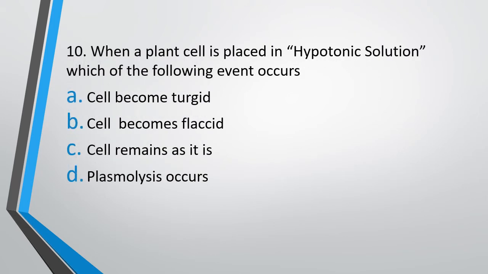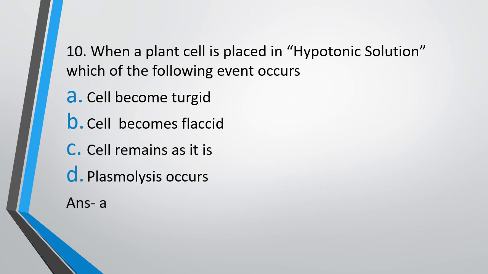When a plant cell is placed in hypotonic solution, which of the following events will occur? Option A, cells become turgid. Option B, cells become flaccid. Option C, cells remain as they are. Or option D, plasmolysis occurs. The correct answer is the cell becomes turgid.